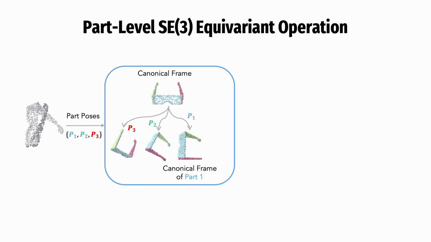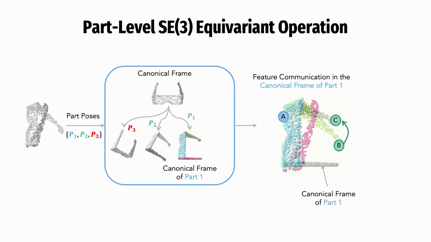Simply speaking, the convolution operation relies on estimated part poses and the object canonical frame to first define a canonical frame for each part. Then for each point, we communicate its neighboring point's features in its local frame, to acquire the part-level equivariance. Like shown here, when propagating the feature of point B to point A, instead of calculating at the original frame directly, we transform it to point A's local reference frame, saying point C, for communication.